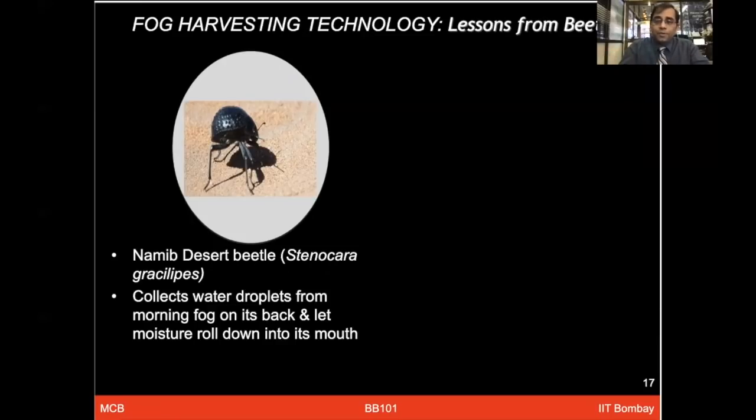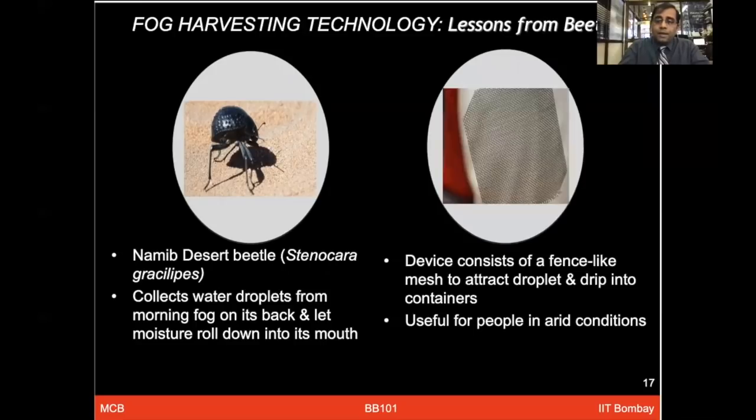A similar concept was utilized by a student, Srirang Chitre, one of the IIT Bombay alumni and then an MIT student. He developed a device influenced by the design of the desert beetle, and tried to make fences which could be utilized in arid conditions.